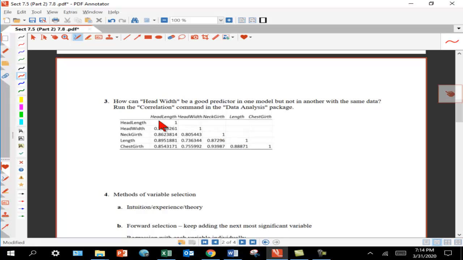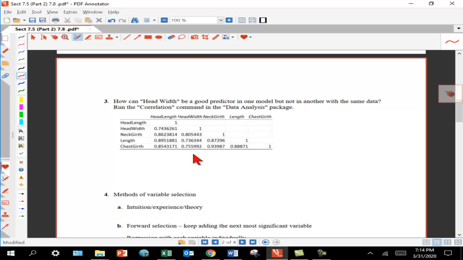But the new and interesting information in the table is down here in the lower triangle-shaped region. And notice that the numbers are pretty large. So for example, neck girth and head length are correlated with an R value of 0.862. And all of these R values are bigger than 0.7, it looks like. So I'm going to draw a so-called Venn diagram picture.